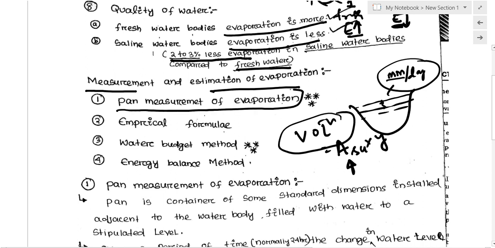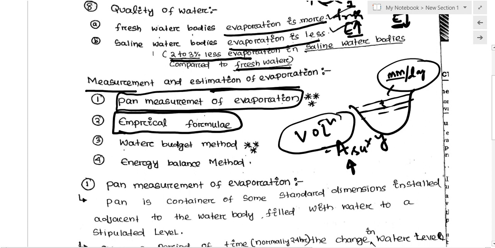We install a pen near the reservoir, and we can simulate the reservoir or lake evaporation with the pen evaporation. Then from this pen evaporation we can find out the actual evaporation in the water body. The second method is the empirical formula. There are some empirical formulas available by which you can directly calculate the amount of evaporation from a water body.